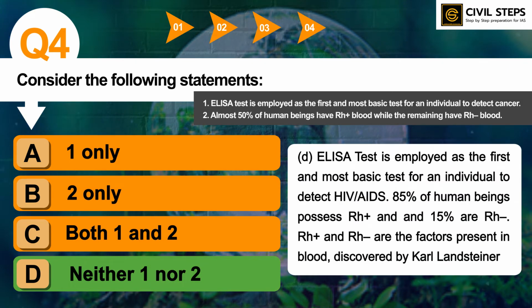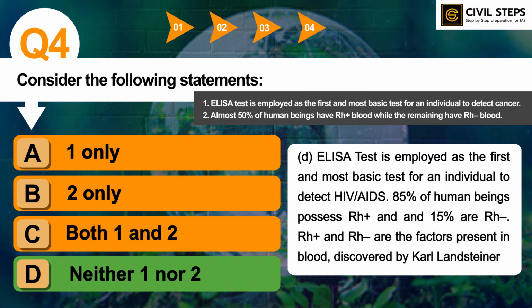ELISA test is employed as the first and most basic test for an individual to detect HIV or AIDS. And 85% of human beings possess Rh positive and 15% are Rh negative. Rh positive and negative are the factors present in blood, discovered by Karl Landsteiner.